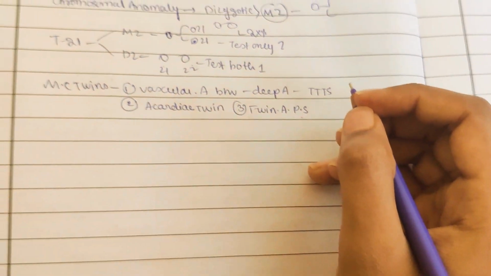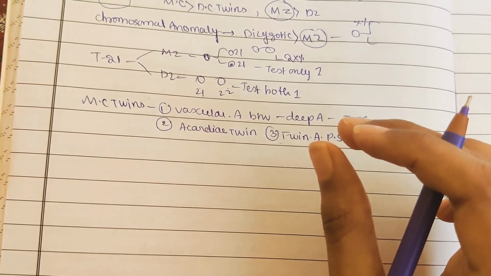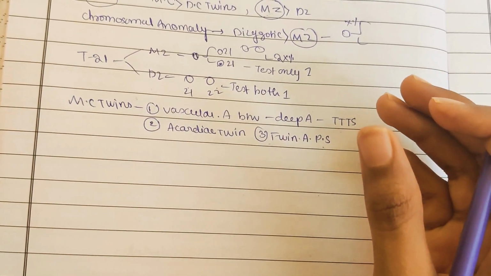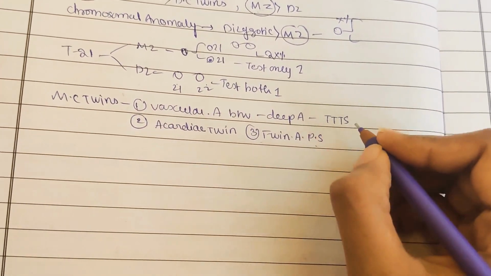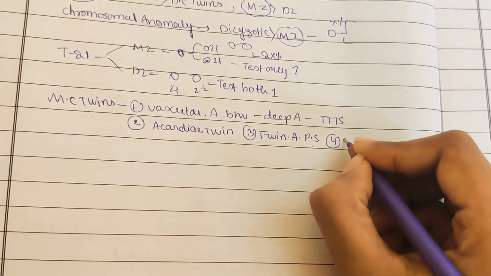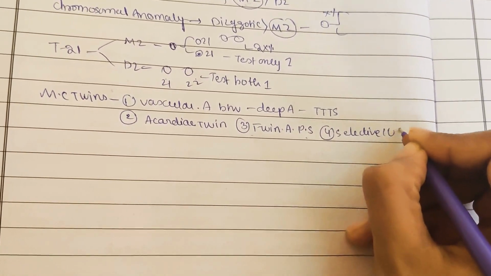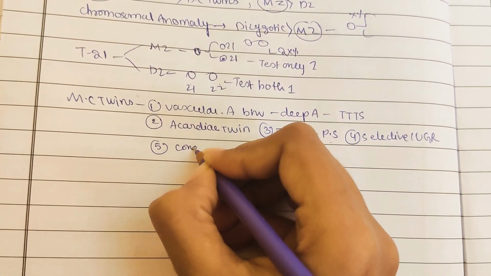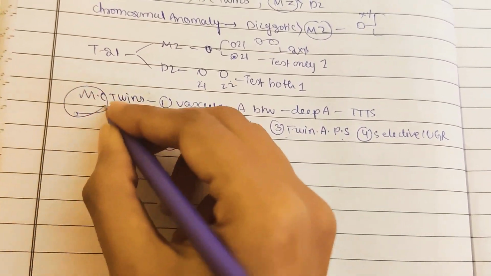Okay, in TAPS, one twin will have anemia because it is giving all its blood to the other one, and the other one will have more cells, so it will have polycythemia. That is TAPS. Next is selective IUGR: there will be intrauterine growth restriction in one of the twins. And there are congenital malformations. So all these have high chances especially in monochorionic twins.